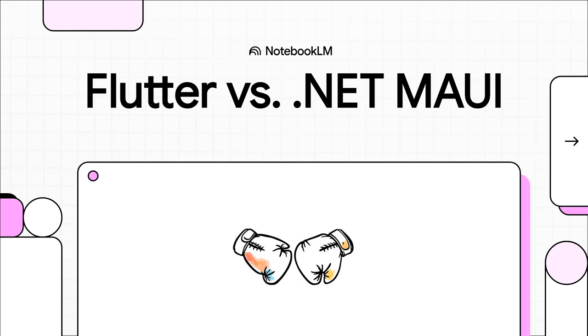Welcome to The Explainer. In the app development world, there's this one huge question that just keeps coming up. How do you build an app for every screen out there without having to build it over and over again from scratch? Well, today we've got two tech giants stepping into the ring to give us their answer. We're going to see a real showdown between Google's Flutter and Microsoft's .NET MAUI.